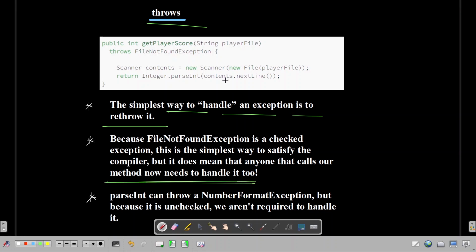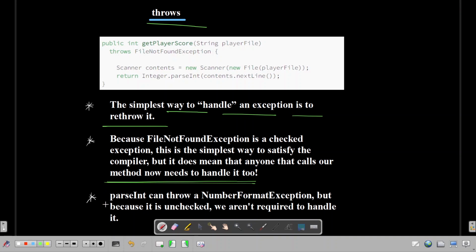Throws is asking the caller to handle the exception. We are delegating the exception handling part to the caller. From our responsibility, it becomes the caller's responsibility to handle that, or even they can throw that exception and their caller can handle it. Something like this we can do using the throws keyword.